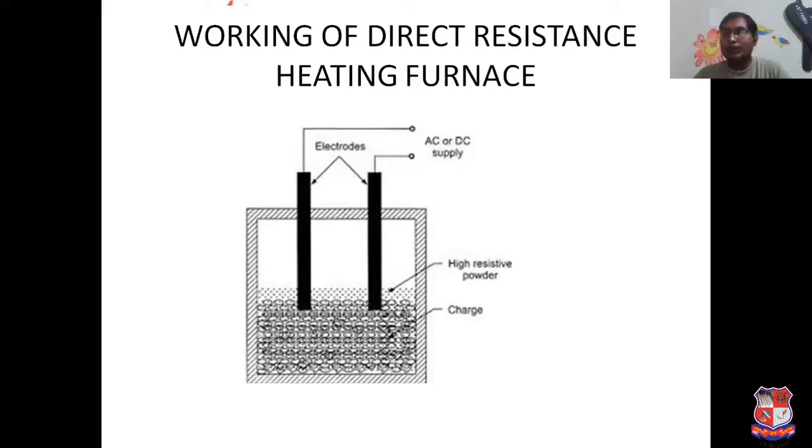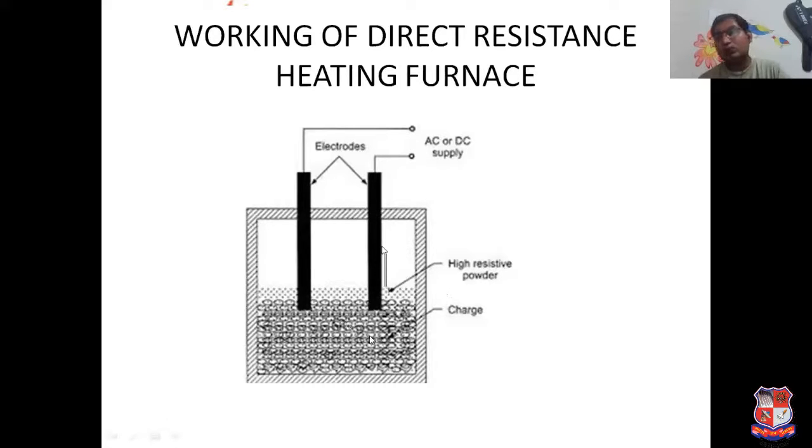Here you can see from the figure, I have a closed chamber, which is our furnace, and in this closed chamber I have the material to be melted. The material to be melted is known as the charge, and for melting it we have inserted two electrodes, deeply inserted in the charge. These two electrodes are supplied by AC or DC supply.